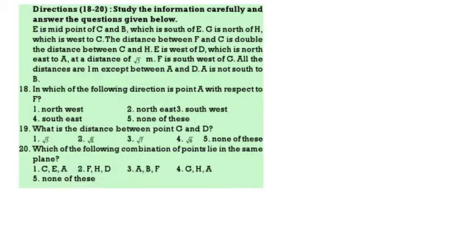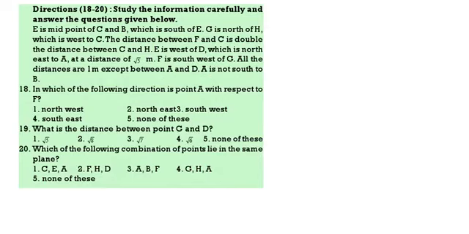Next. Study the following information carefully, then answer the question. E is the midpoint of C and B, which is to the south of E. G is to the north of H, which is to the west of C. Distance between F and C is double the distance between C and H. E is to the west of D, which is to the northeast of A at a distance of root 5 meters. F is to the southwest of G. All distances are 1 meter except A and D. A is not to the south of B.